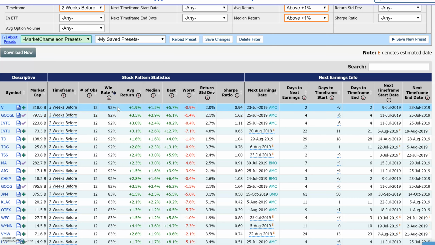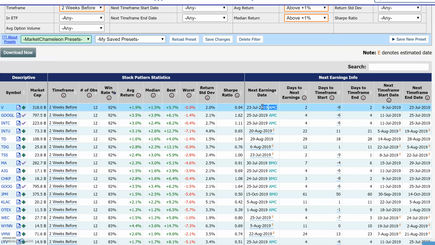So we could see Visa, 92% of the time in the last 12 observations, the stock increased in price going into earnings. The average return, the average of all 12, is 1.9%. This is the median return. This is the best return in those 12 observations. This is the worst return. This is the standard deviation of the returns around the average. And this is the Sharpe ratio. So the Sharpe ratio is taking the average return, dividing it by the standard deviation to get this ratio. The higher this ratio, the better, because you want a higher average return for lower standard deviation.